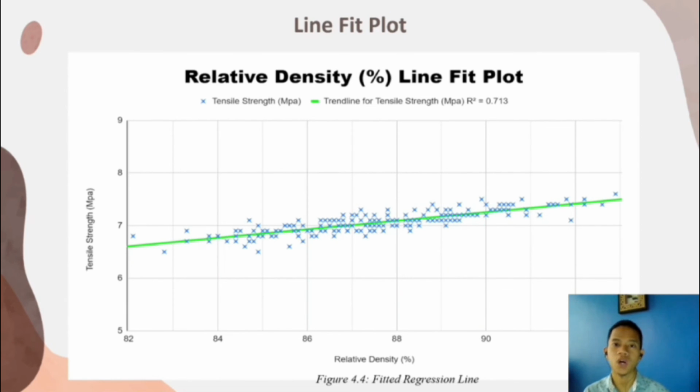So this is the graph we obtained for our line fit plot. The blue dot is the tensile strength. The yellow line is the trend line for tensile strength, R squared. As you can see, the blue dot doesn't always fall on the yellow line. Instead, some may be above, some may be below the yellow line. This shows how good the line fits the observed data points.